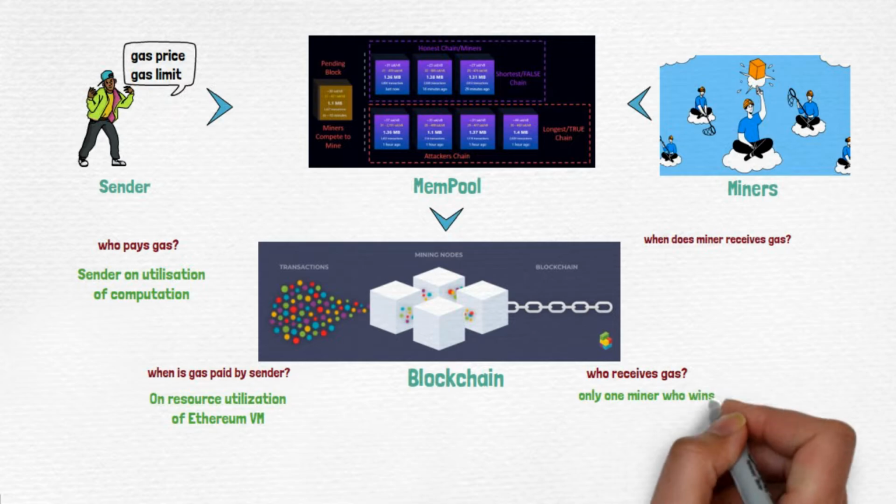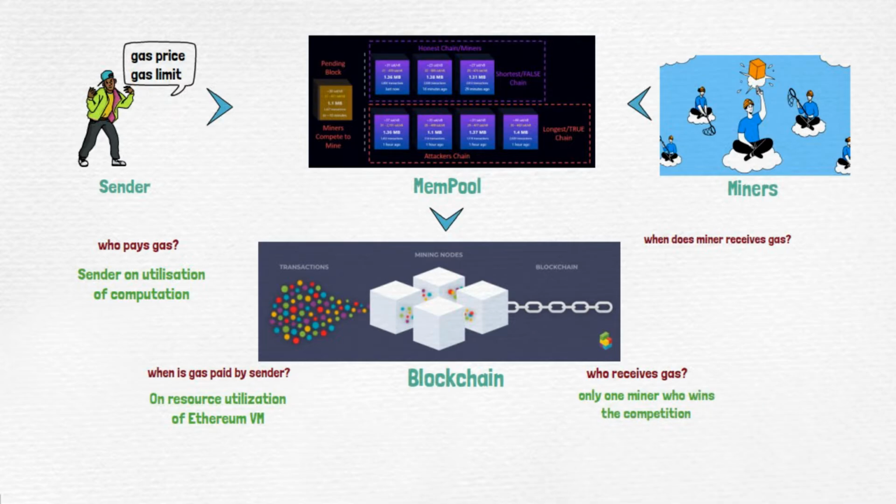Now who receives gas? Only one miner who wins the competition. Why do we say one miner? Because there would be many machines competing against each other, saying I will work on this, I will work on this. So there are specific milestones or targets that are kept to see which miner completed which activity, and accordingly they will get paid. So who receives gas?